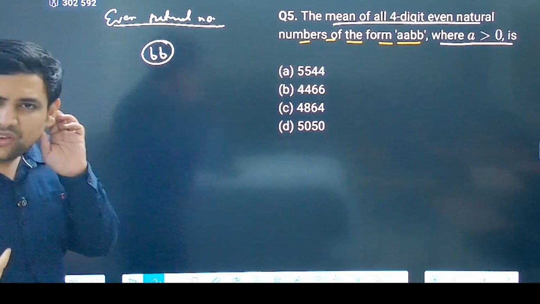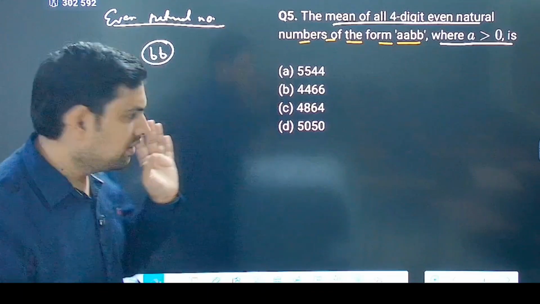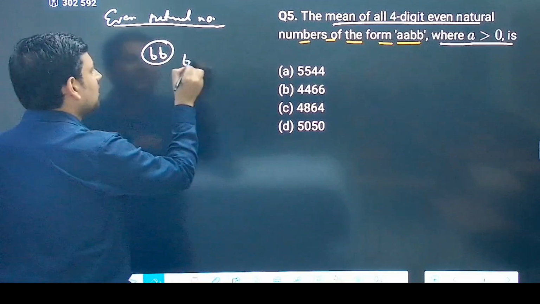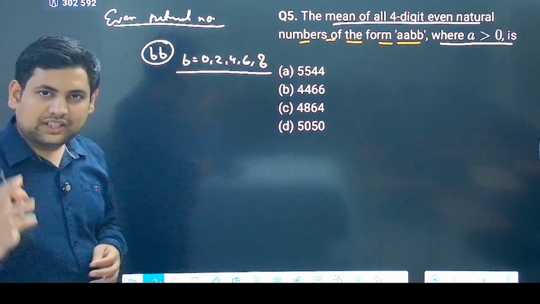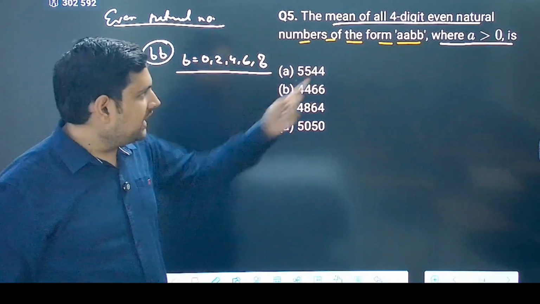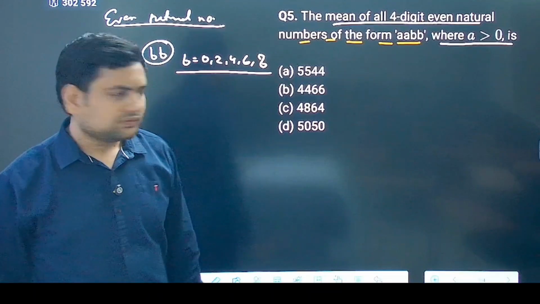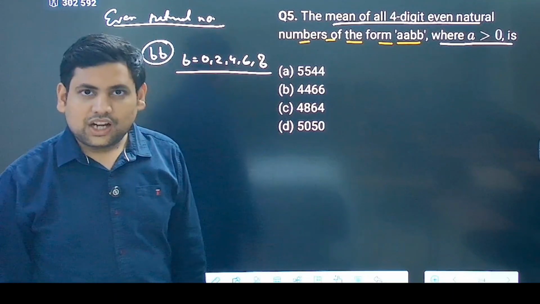What can be the possible values of B if it is an even number? Possible values of B are 0, 2, 4, 6, 8. That's it. Correct? If I put 9, then it won't be an even number. So these 5 values are there for B.